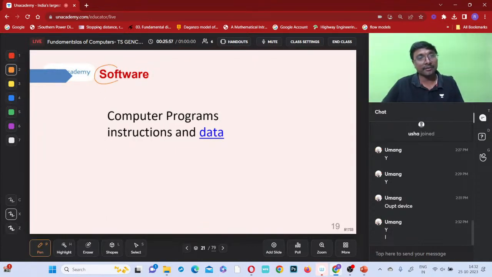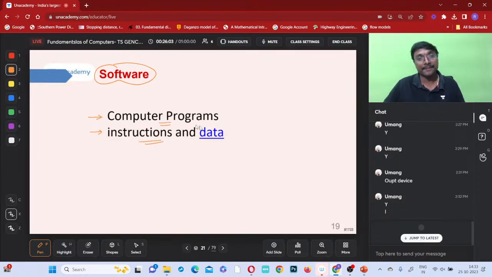Now, software. What is that software? You can say computer programs, instructions, and data. You are saying this MS Office, Microsoft PPT. This presentation I have made in Microsoft PowerPoint, right? MS Office PPT, PDF, text, images. All these are software related, no? Yes or no? These are all your software related or not? Computer programs, instructions and data.